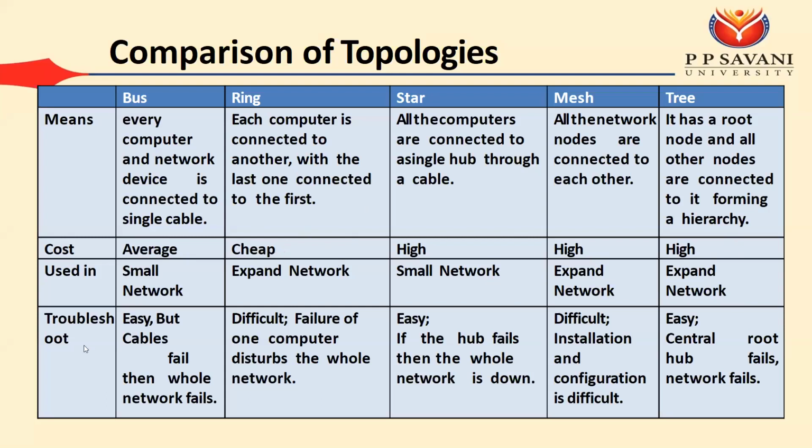Some of the problems: with bus, troubleshooting is easy, but if the cable fails then the whole network fails. In ring, troubleshooting is difficult, and failure of one computer disrupts the whole network. In case of the star, troubleshooting of the affected node is easy, but if the hub fails then the whole network is down. In case of the mesh, it is difficult to troubleshoot, and installation and configuration are difficult. In tree, troubleshooting is easy, but if the central root hub fails then the whole network fails.